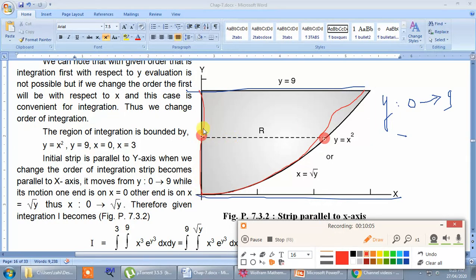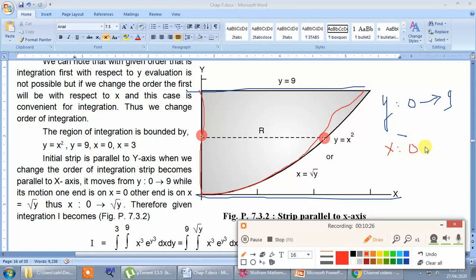So while it is in motion, the left end is on the y-axis. What is the equation of the y-axis? x equal to 0. So I'm going to write x equal to 0.